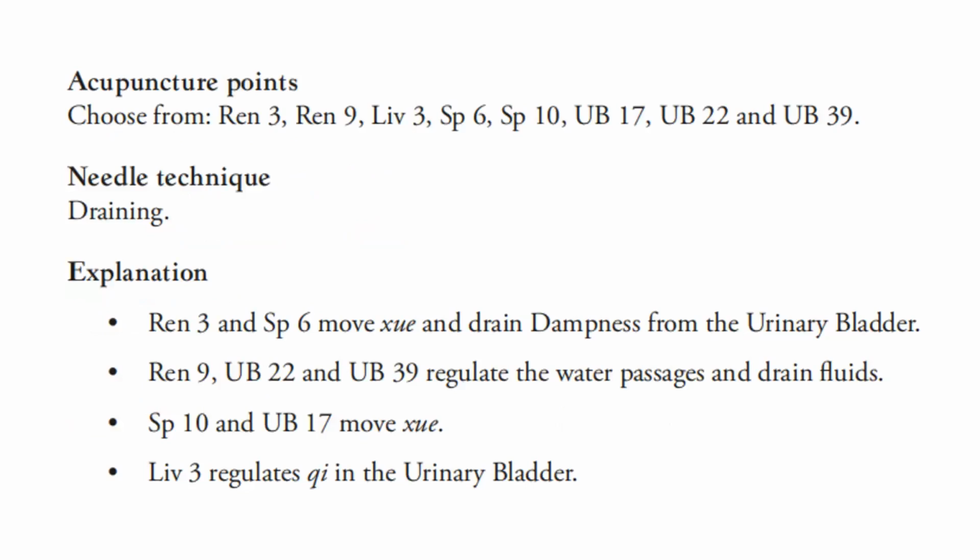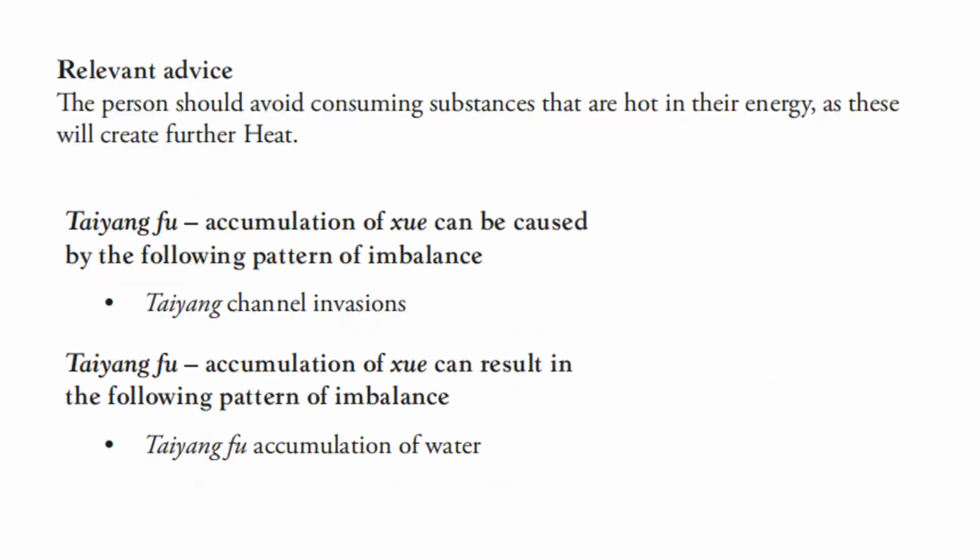Acupuncture points, choose from REN 3, REN 9, liver 3, spleen 6, spleen 10, UB 17, UB 22, UB 39. Needle technique is draining. For the explanation, REN 3 and spleen 6 move blood and drain dampness from the urinary bladder. REN 9, UB 22, and UB 39 regulate the water passage and drain fluids. Spleen 10 and UB 17 move blood. Liver 3 regulates qi in the urinary bladder.